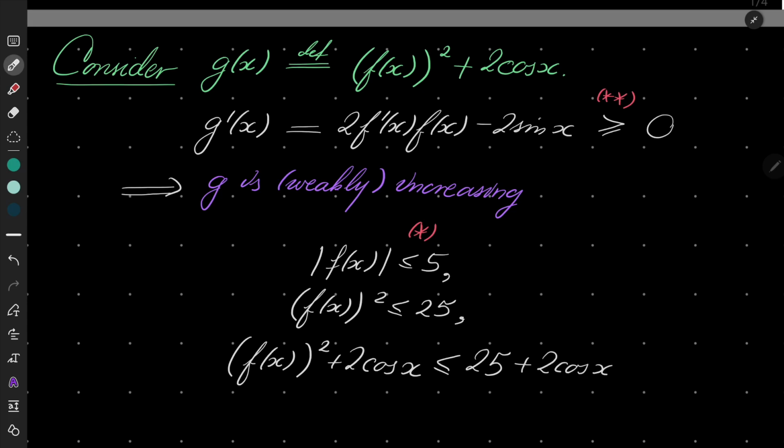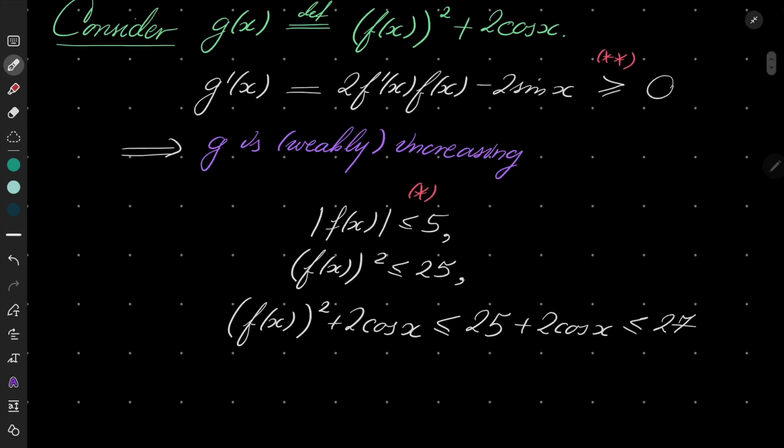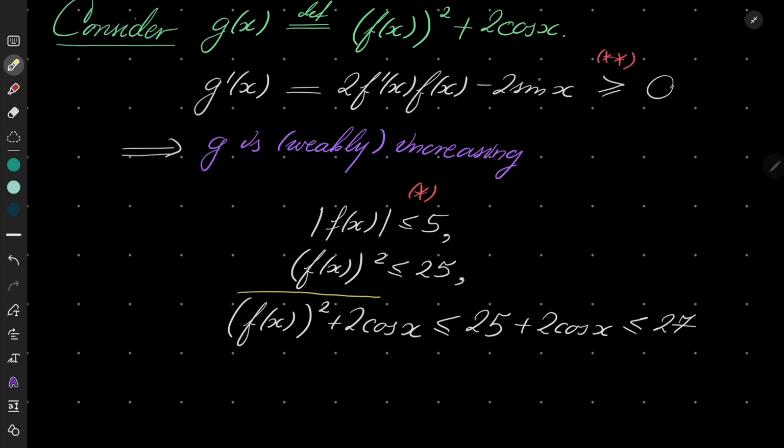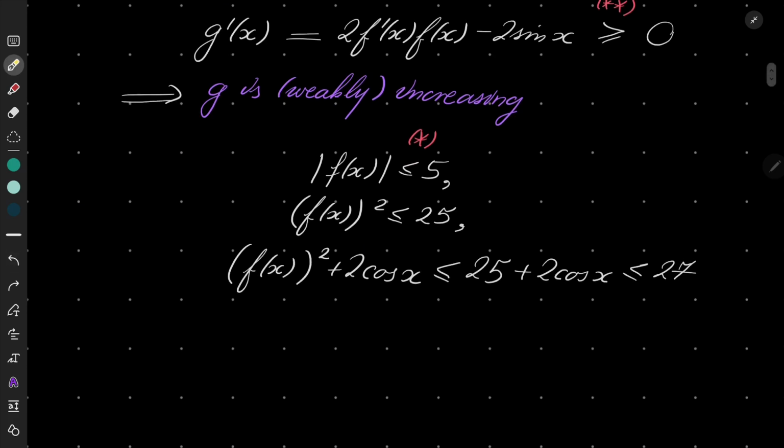But we know that cosine is bounded by 1 from above, so it's less than or equal to 27. Okay. So now let's also take notice that this function is just g of x. So g of x is less than or equal to 27.